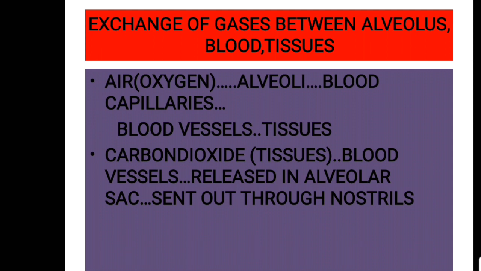As you know about hemoglobin, hemoglobin has a great role in carrying oxygen and carbon dioxide in our respiration. The blood will carry the carbon dioxide from the tissues back to the capillaries surrounding the alveoli. From there it is diffused into the alveoli, and from the alveoli it is exhaled out through our nostrils.